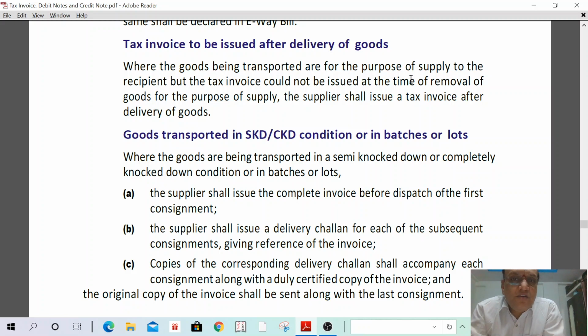I can read right now. Where the goods being transported are for the purpose of supply, for supply to the recipient, but the tax invoice could not be issued at the time of removal of goods, the supplier shall issue a tax invoice after the delivery of goods. Actually, that shall be issued before the delivery of goods, but the tax invoice could not be issued in such cases. Tax invoice shall be issued after the delivery of goods also. Understand? Okay. Next one.